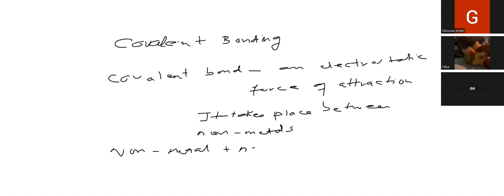Now the question is, who is going to lose the electron and who is going to gain the electron? None of them are going to gain or lose the electron. Rather, in order to complete the last shell, they share the electrons in the last shell. So sharing of electrons is taking place in covalent bonding.